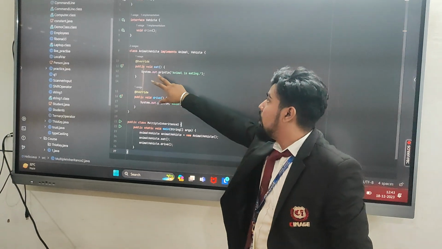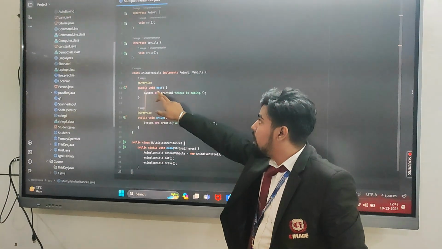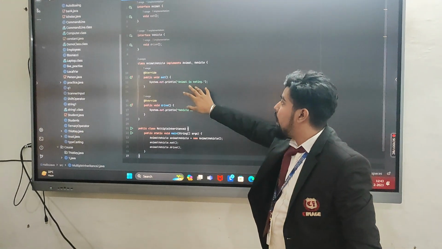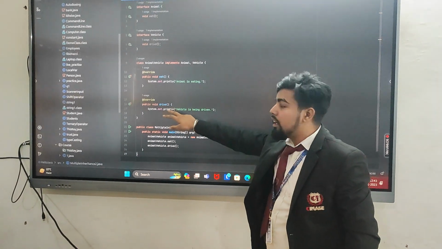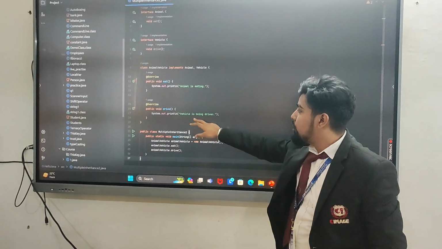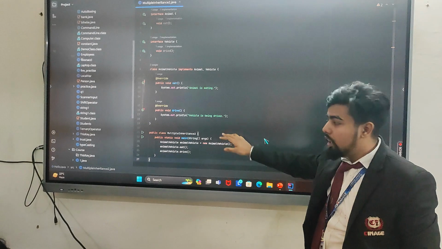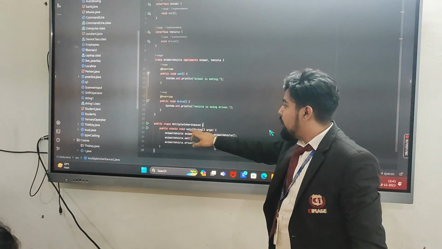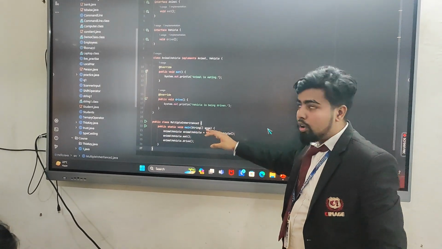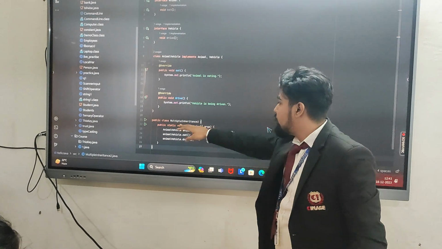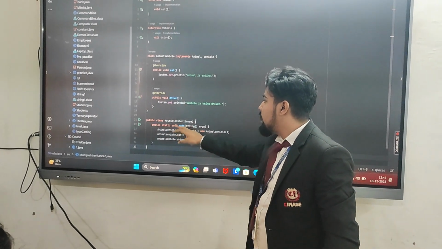In the eat method we display the animal is eating, and in the second drive method we display the vehicle is being driven. And then we created an object to display the methods, that is the main method. In this class